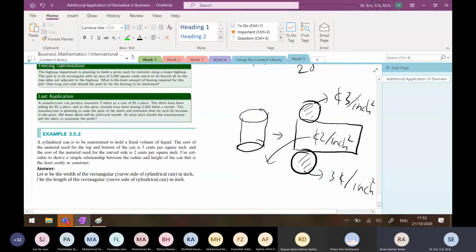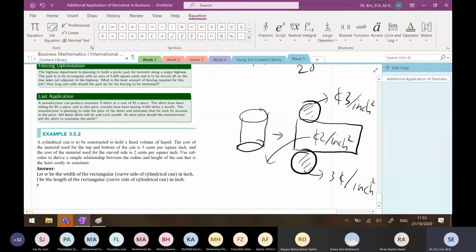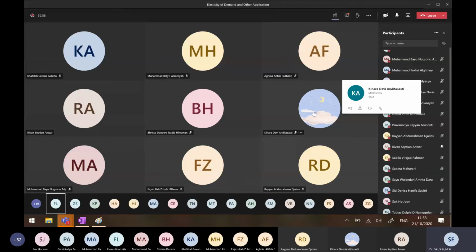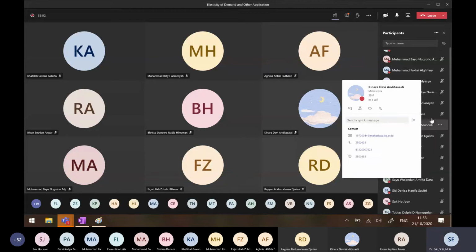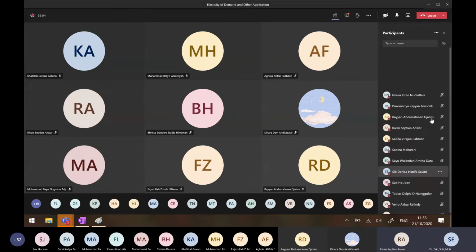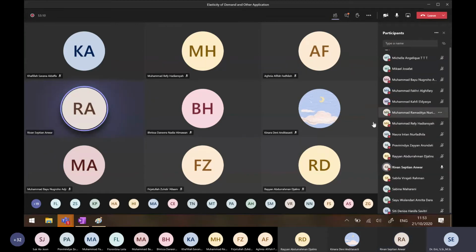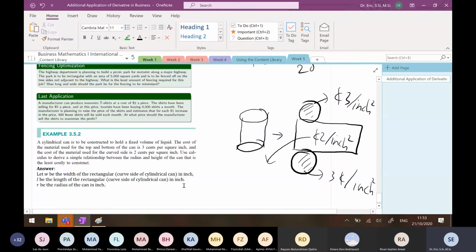Pi R squared, sir. Yes, so let R be the radius of the can in inches.